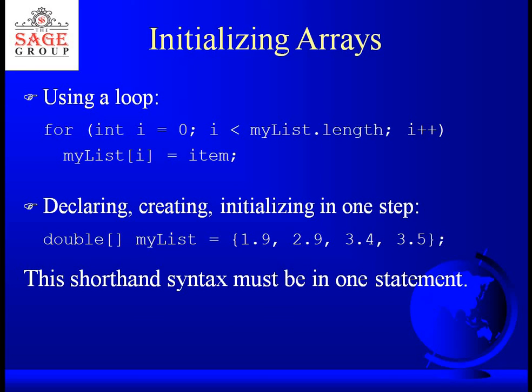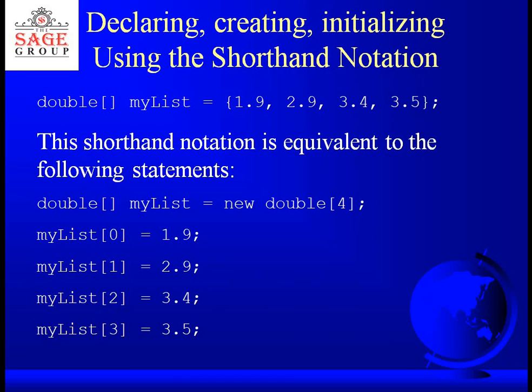Every time the loop works, initially i will be 0, so myList[0] you will give some value, then i will be incremented by 1, so myList[1] will be assigned a value, and so on. So with the help of the loop, you can assign values to any array of any length. Okay. Now this is another shorthand notation which is equivalent to the following statement. So these are the various ways in which you can declare, create and initialize your arrays.